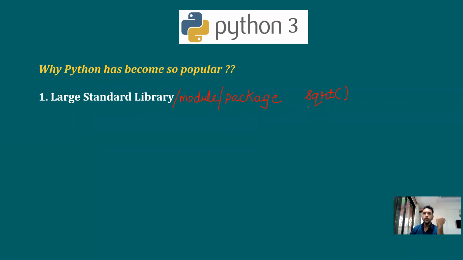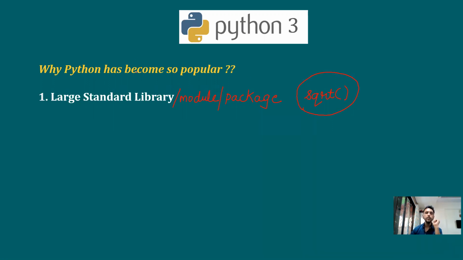Now, when you do a C program, if you want to find a square root, you don't write the code for square root on your own. You just use this function which is provided to you by the C programming language. So basically the functions, or the code or the programs which are already provided to you by the language, are called library, module, or package. In very simple words, a library basically means ready-made code which you can use.